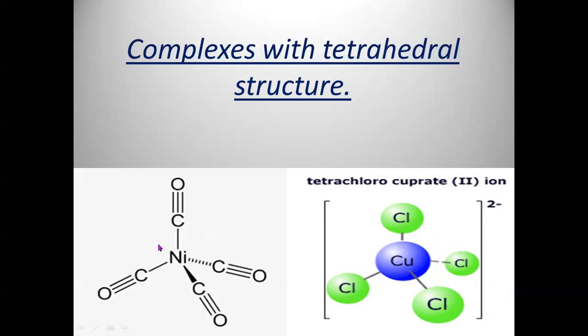Here it is a neutral complex molecule, named tetracarbonyl nickel 0, and here it is tetrachlorocuprate 2 because it is an anion, or the central part of the coordination sphere is in ionic form.